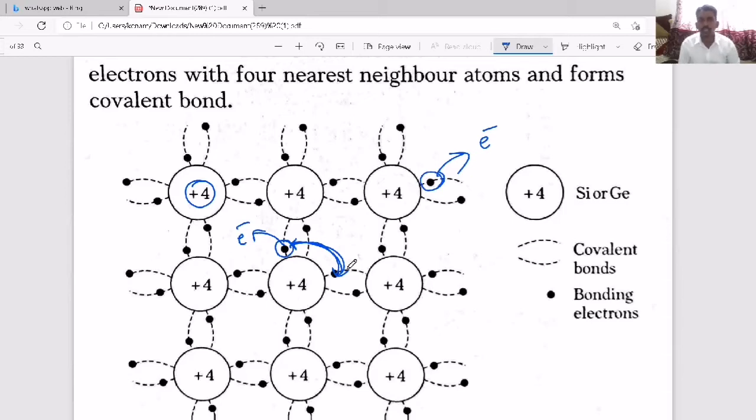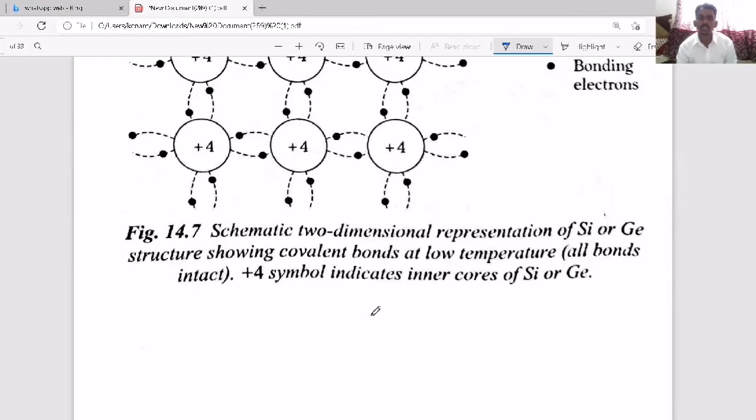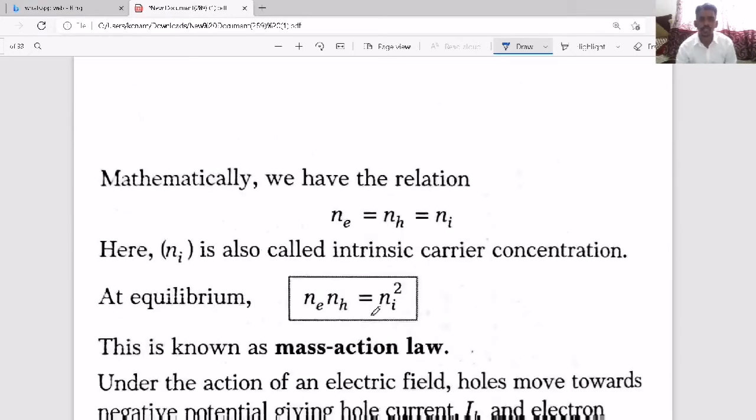That's why, in the case of a semiconductor, there are two types of charge carriers: free electrons and holes. Electrons are like negative charges, and holes behave like positive charges. That is the intrinsic semiconductor. For an intrinsic semiconductor, as temperature increases, when one electron becomes free, one hole is generated. That's why the number of electrons and holes are always equal.